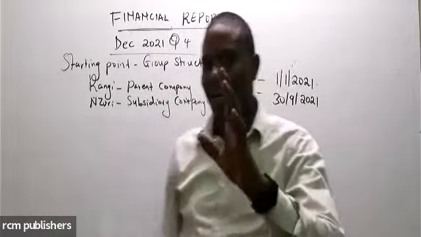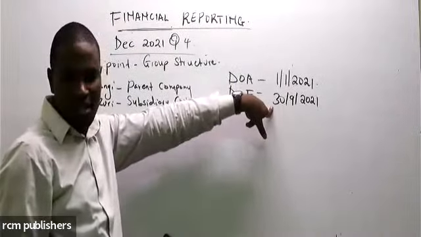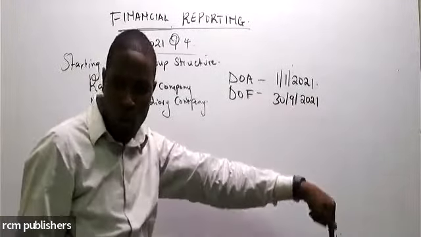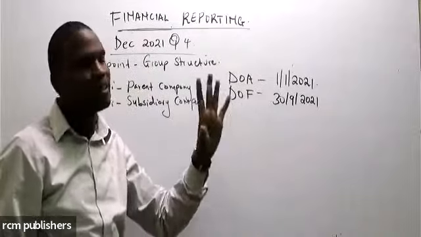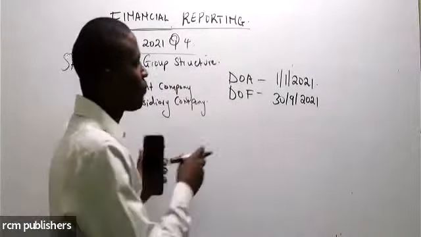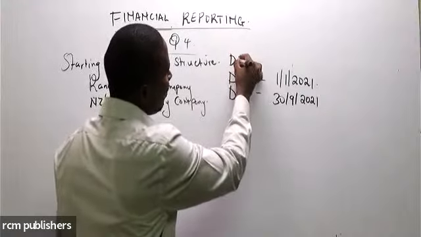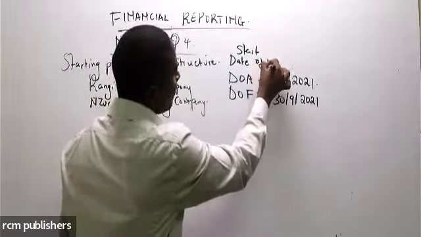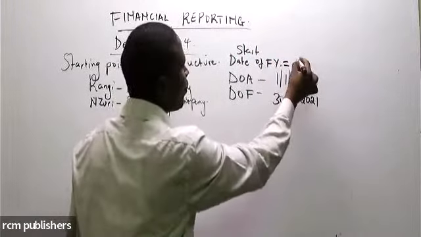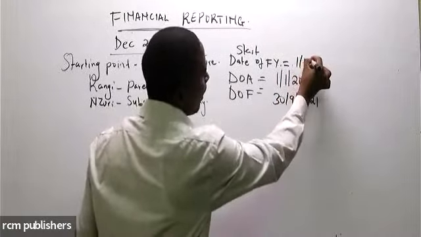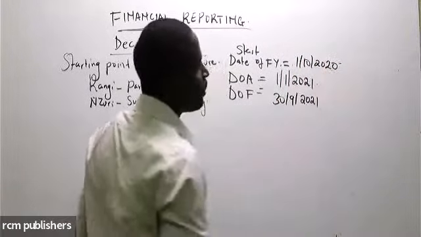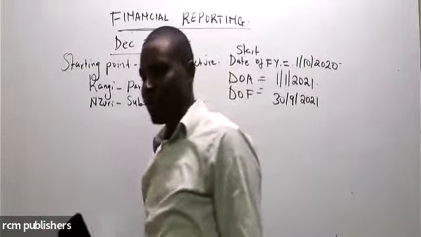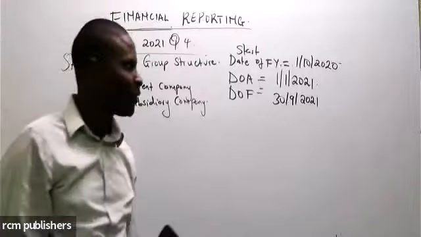I told you very well that you start here. This is the date of financial reporting. Today is 30th of September 2021. What will be the date tomorrow? I like what people are telling me, that it will be 1st of October. This is the start date of the financial year. The start date of the financial year is 1st of October 2020. Thank you so much. That is very good.